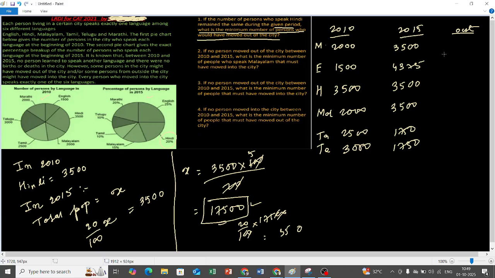All right. Now tell me how many people have moved out. How many Marathi speaking people have moved out? 1500. No, it is zero. Nobody has moved out. You see, in 2010, number of Marathi people is 2000. In 2015, number of Marathi people is 3500. It has increased. Nobody has moved out. People have moved in, right? So moved out people is zero.